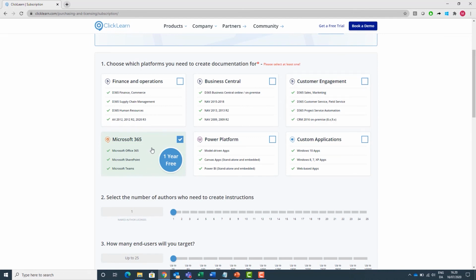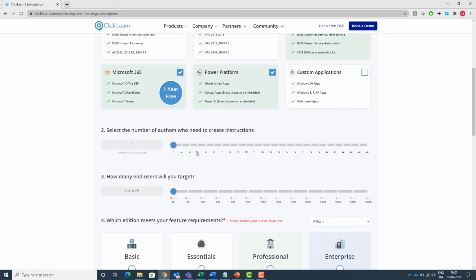We also have the Microsoft platforms, so Microsoft 365, which is a combination of the full Microsoft Office 365, SharePoint, and Teams. Then we support the Power Platform, meaning that we can create learning instructions in Power BI and deliver them with Power Apps as well. And we also have custom applications, so any Windows or web-based applications. As an example here in the browser, ClickLearn is capable of capturing your processes. Personally, I am using Customer Engagement a lot, and we also have some Power Platform embedded into it, and I like to have the Outlook or the Office suite included in my price.